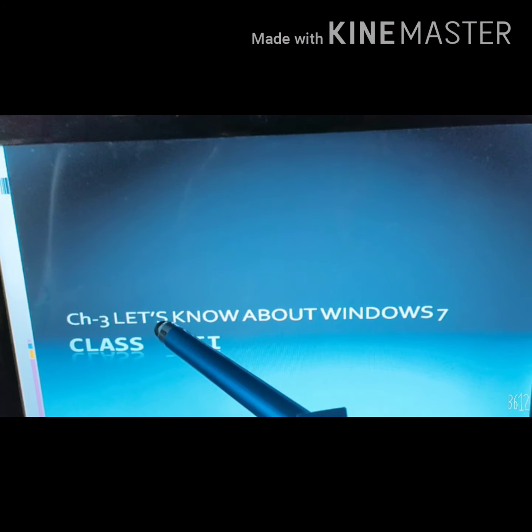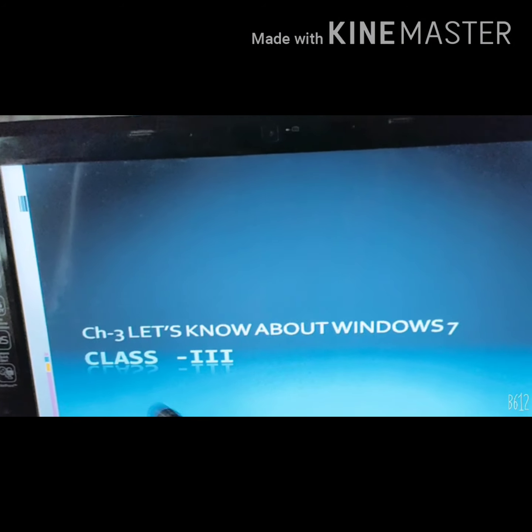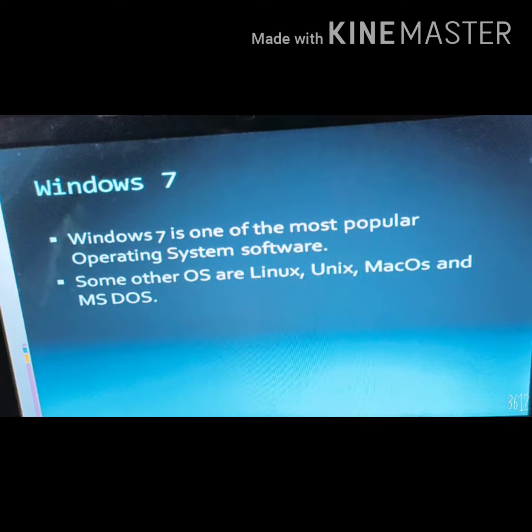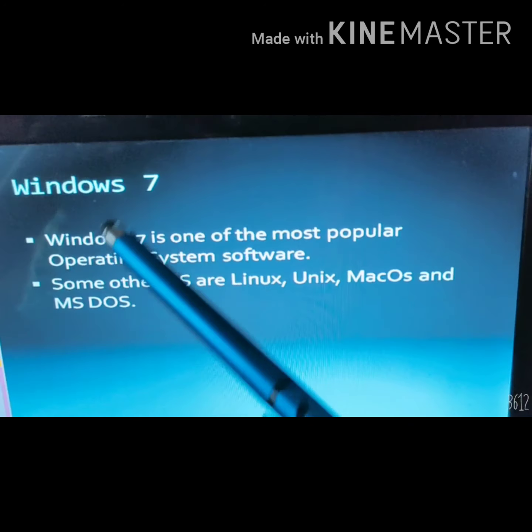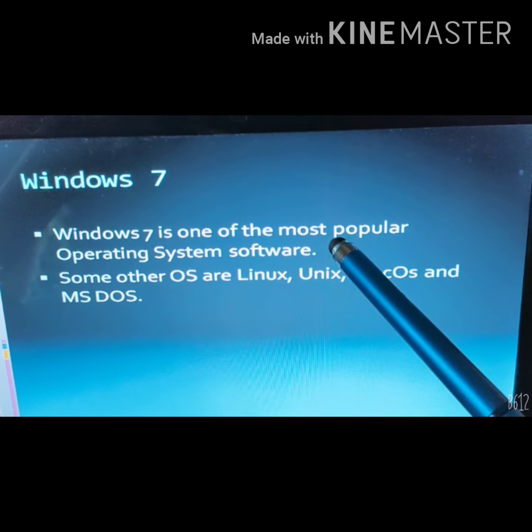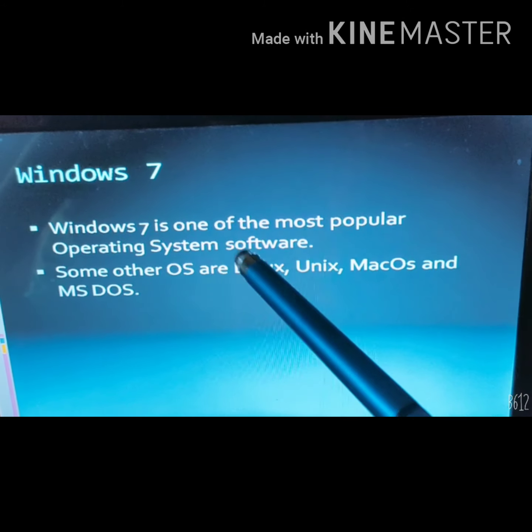Today's topic is let's know about Windows 7, chapter number 3. So let's begin. Chapter 3, let's know about Windows 7. Windows 7 is one of the most popular operating system software.